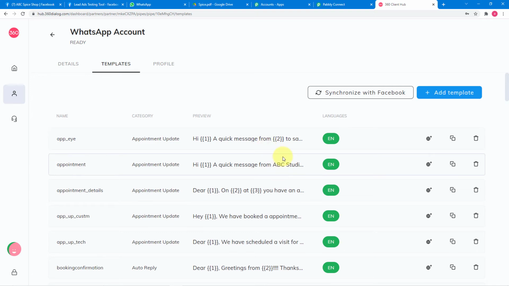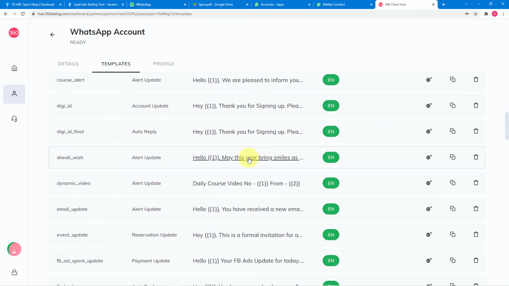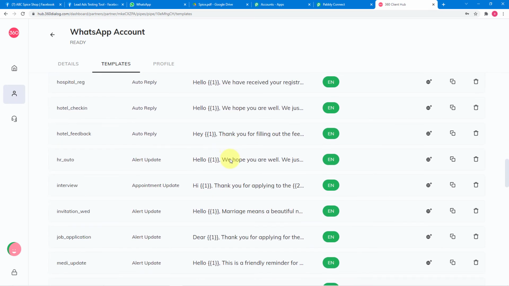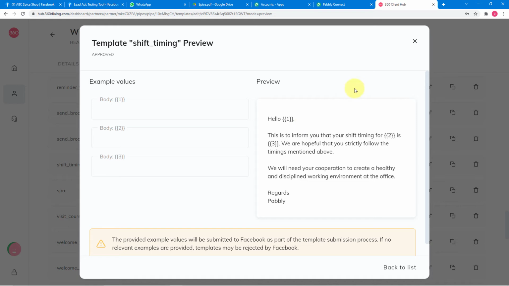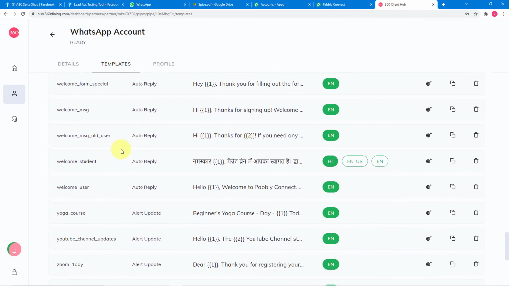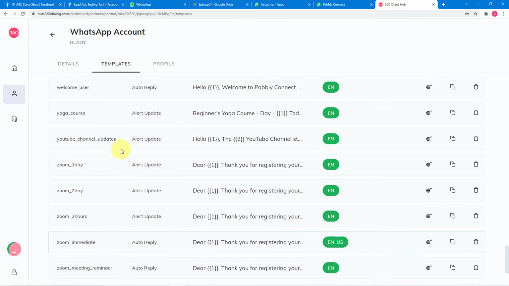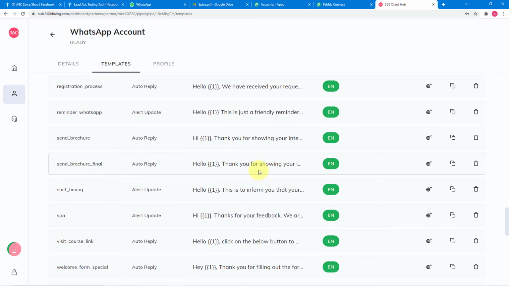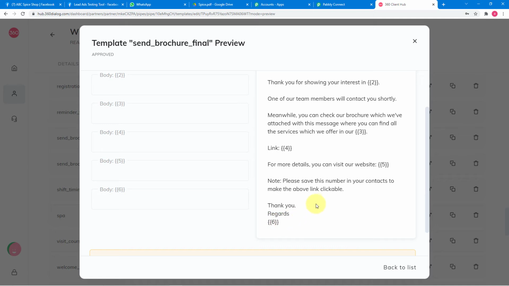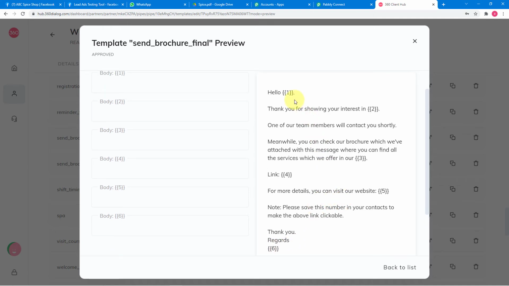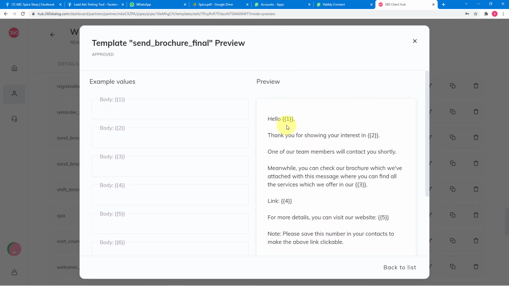Okay, so these are the approved templates I have, and the template we are using is this. Let me show you again. Okay, this is not it. Our template is this one, send brochure final. Okay, and here you can notice in this message we have 1 in double curly braces, 2, 3, 4, 5 and 6. So guys, these are the body fields or the variables we have in our message.